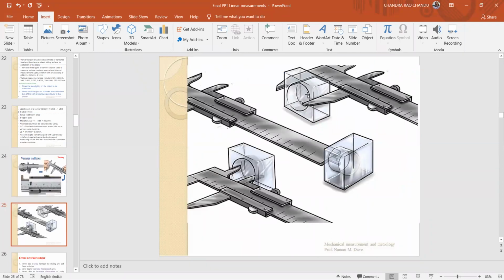Here you are going to measure the external dimension of this given square block. Here you are going to measure the depth of the given circular hole, and here you are measuring the internal diameter of the circular hole. So this vernier calipers may be used for external dimensions, depth, and internal dimension measurement, with an accuracy of 0.02 mm.